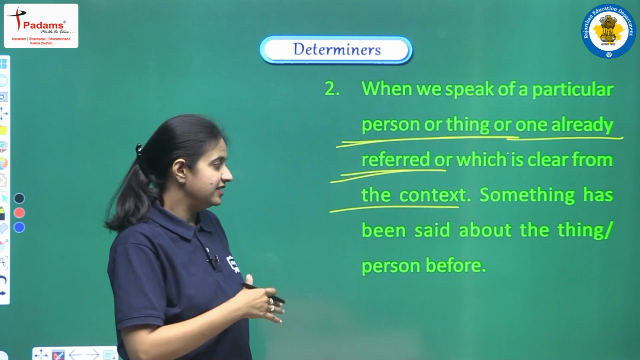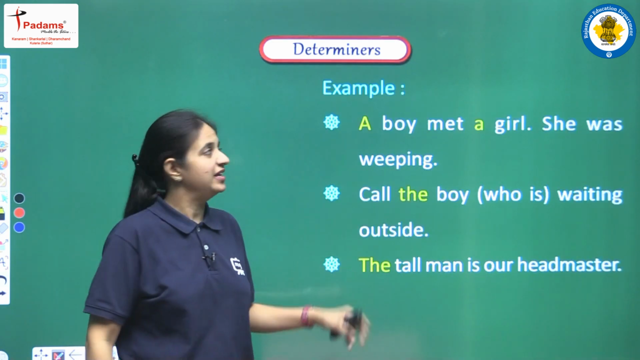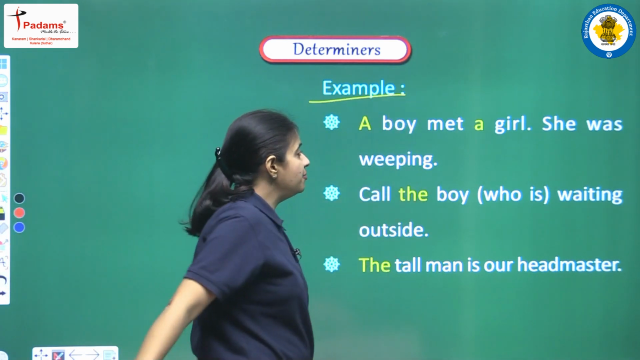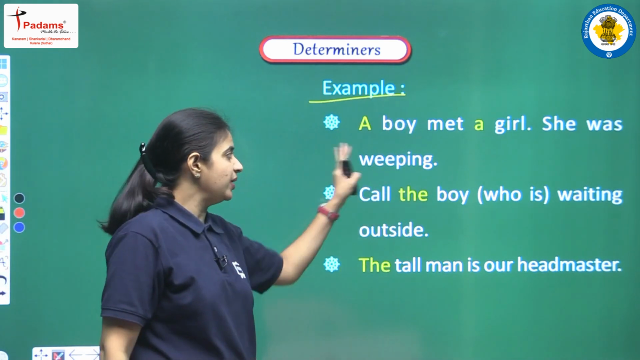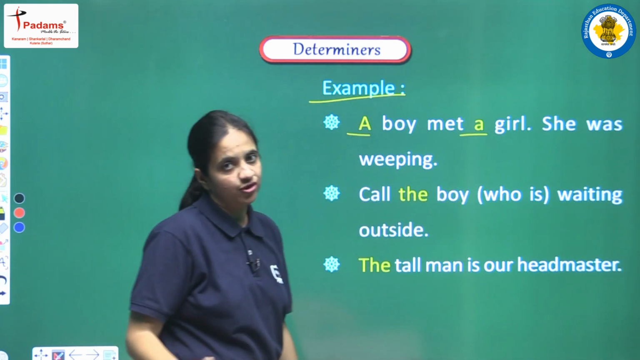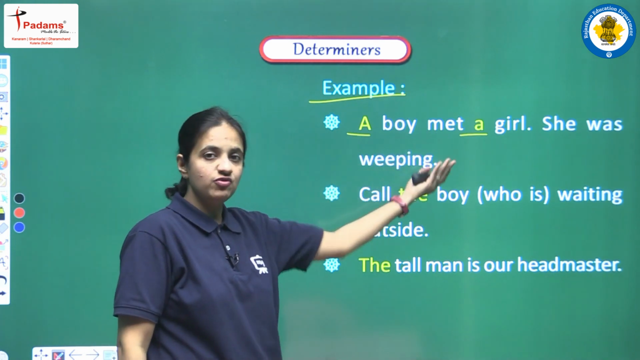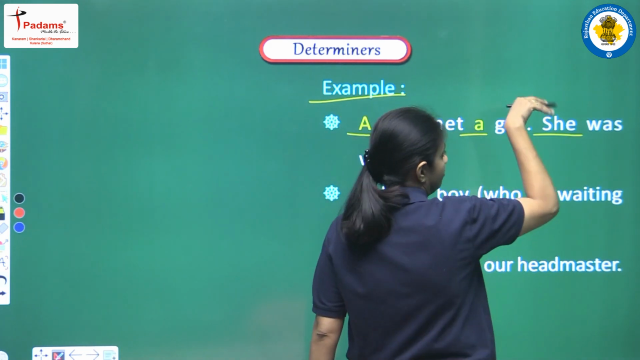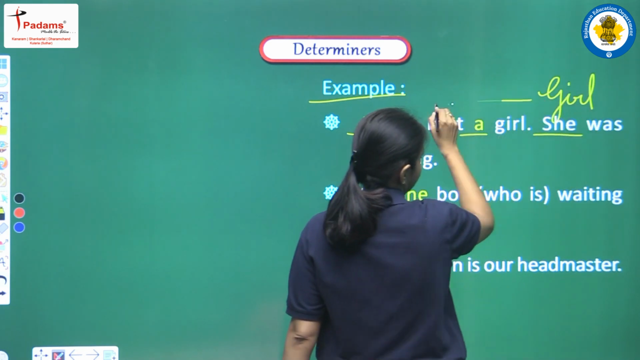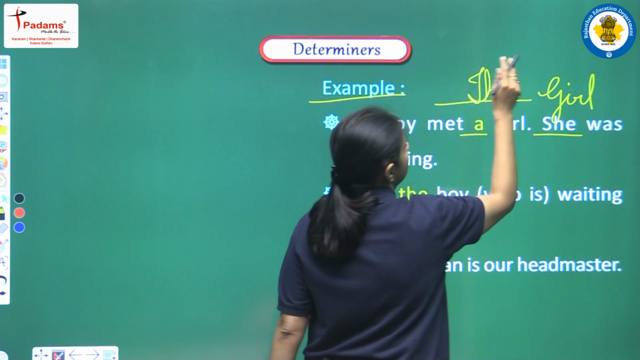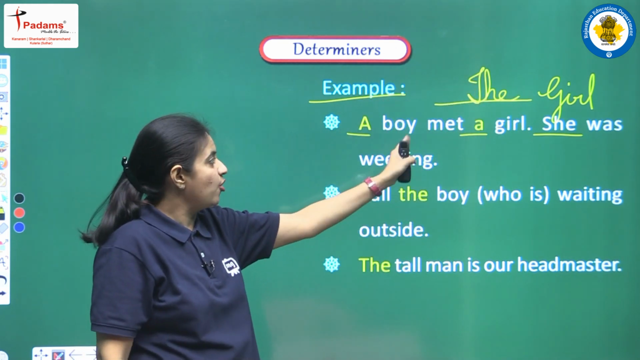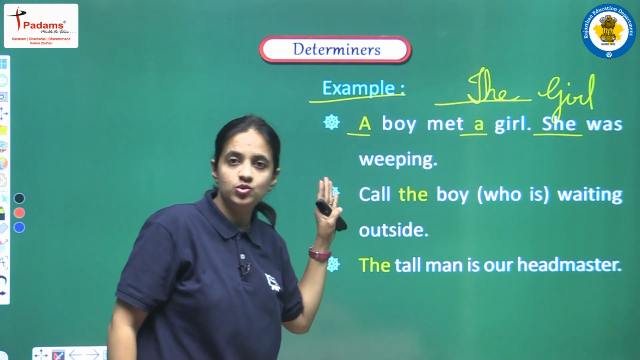So now to understand this thing more clearly, we are having some examples over here. Let's see the first example: A boy met a girl, she was weeping. In this sentence we are having a before boy, a before girl, and the second sentence is she was weeping, where we have a pronoun. But just suppose here we are having one noun, that is girl. So before girl, our answer will be the, because now we are talking about that particular girl. So our answer will be: A boy met a girl, the girl was weeping.